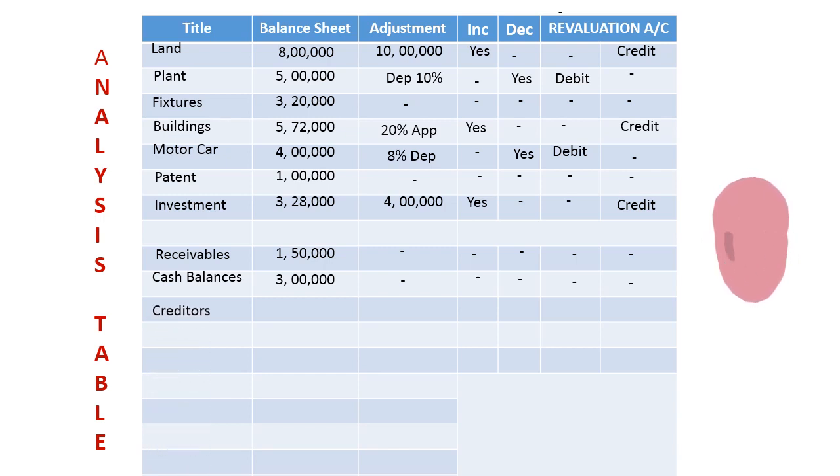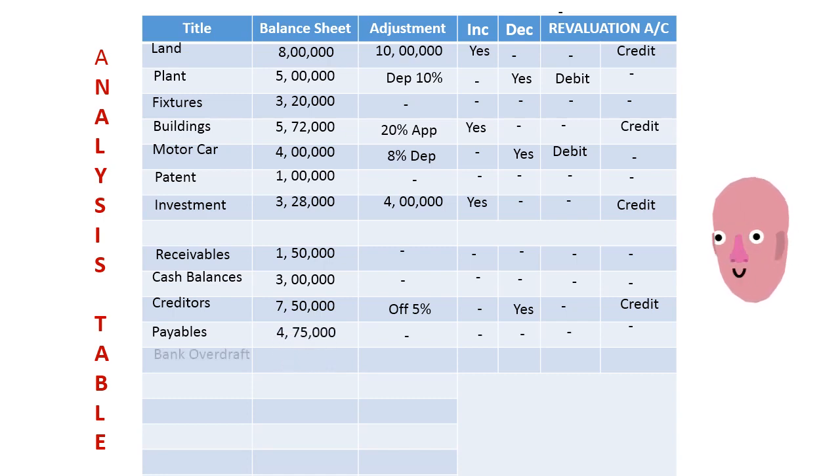Creditors on the liability side. So a decrease in creditors is an income. 7 lakh 50, 5% off. Therefore, there is a decrease in liability. Therefore, it should be credited to revaluation account. Be careful, be careful. Decrease in liability is a gain. Therefore, the discount allowed has to be credited. Payables, no change. Bank overdraft, 2,13,000, no change, same.